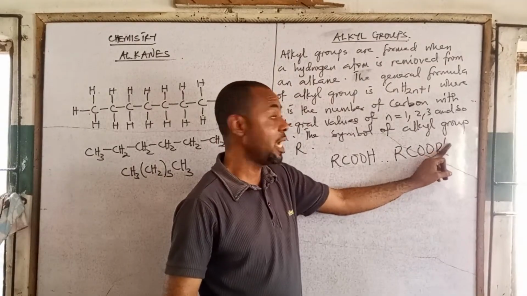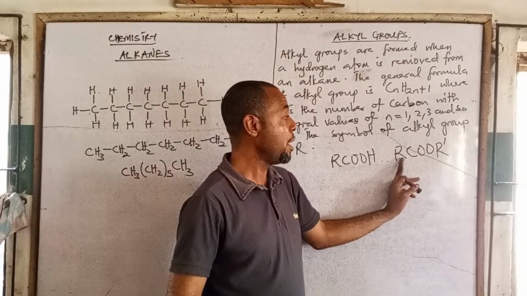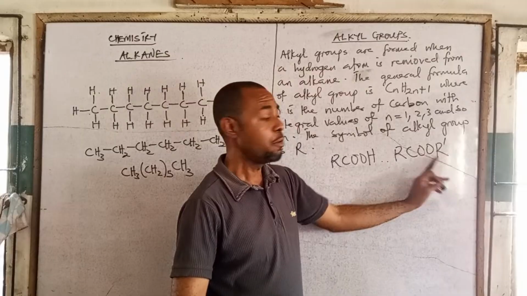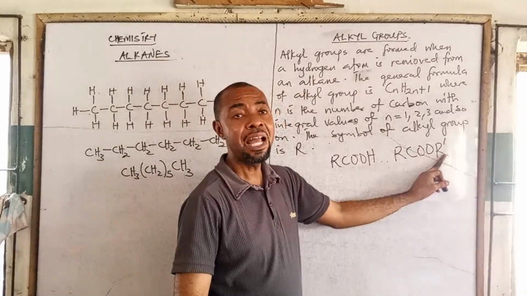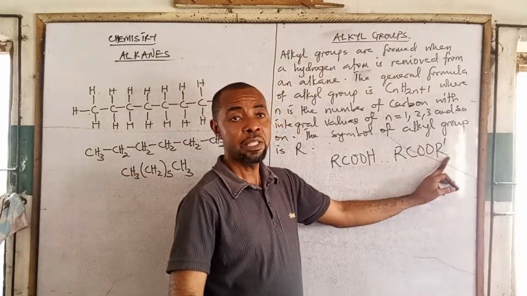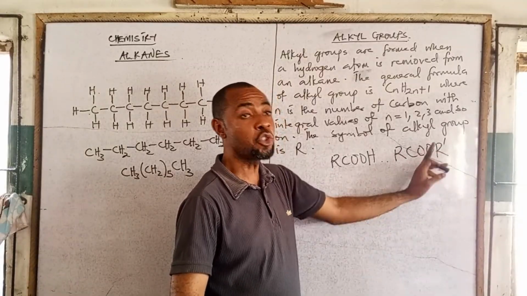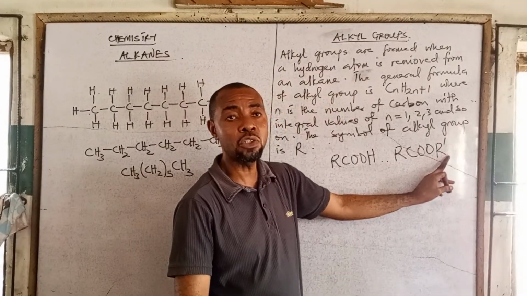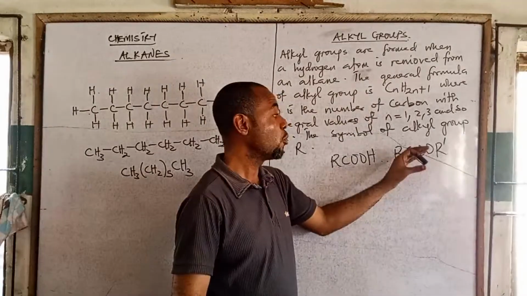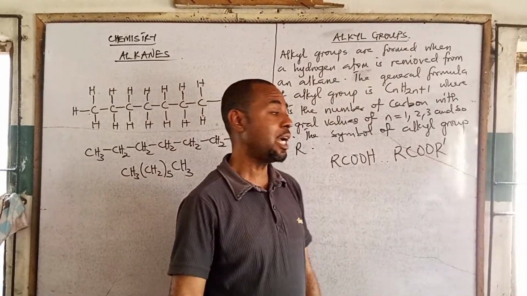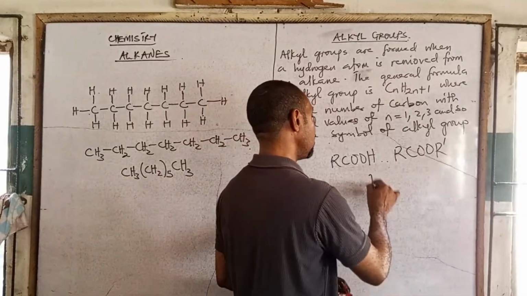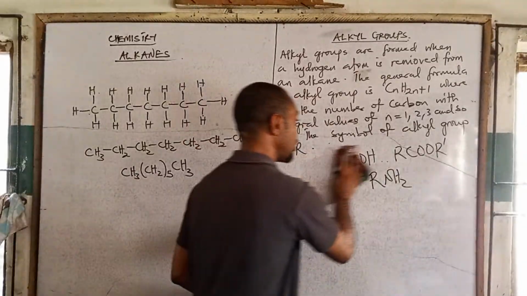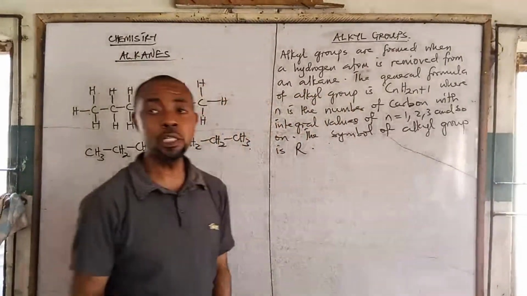Why we added prime here in that case is to show that the alkyl group you have here and the one you have here are not the same. You may have methyl here and ethyl here. If you leave it as R and R, there will be confusion. So just to distinguish the two alkyl groups, you put prime there. Some textbooks may use R1 and R2. But generally, we know that R represents alkyl group. Even in our mind, you say RNH2, depending on whether it's primary, secondary, or tertiary amine. So we're going to see all of that later.